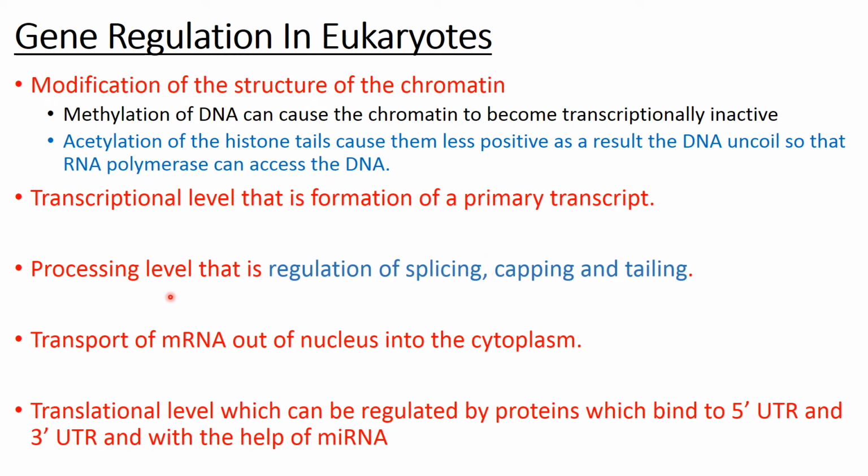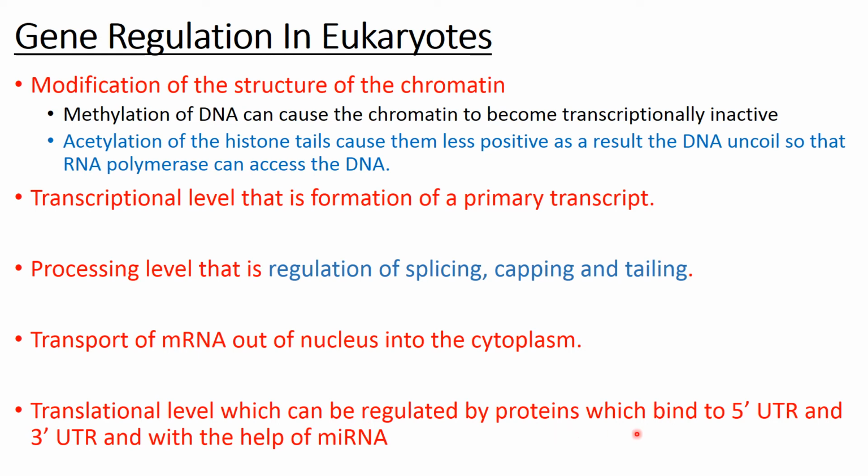Then when processing has occurred, the mRNA leaves the nucleus and goes to the ribosomes in the cytoplasm. So this is the next level of regulation. If mRNA does not leave, suppose tailing does not occur, it does not leave the nucleus, obviously there will be no translation.